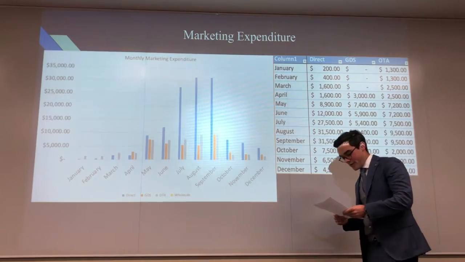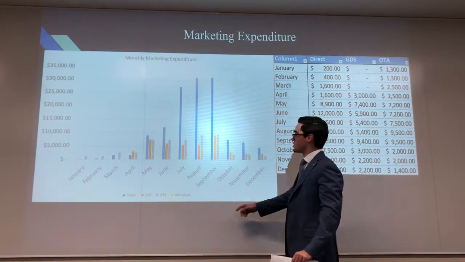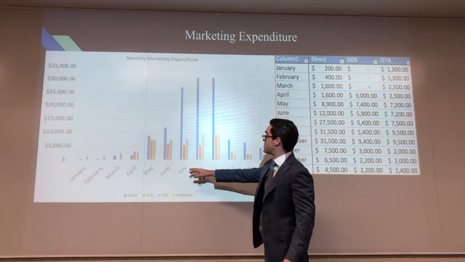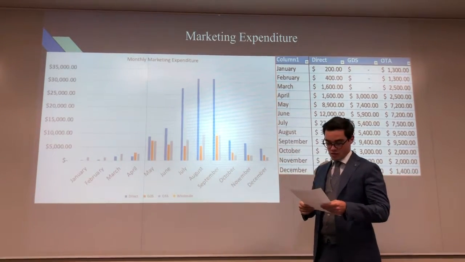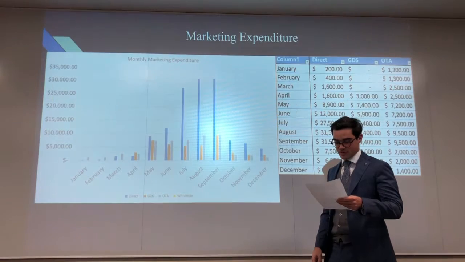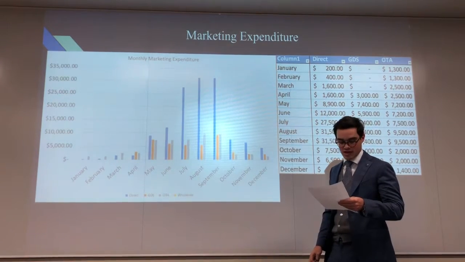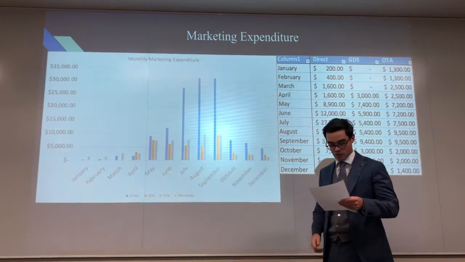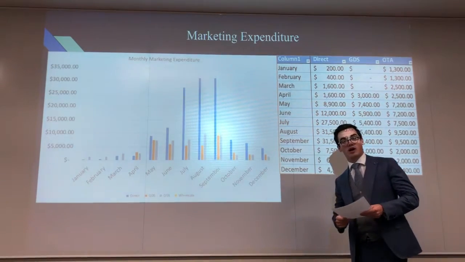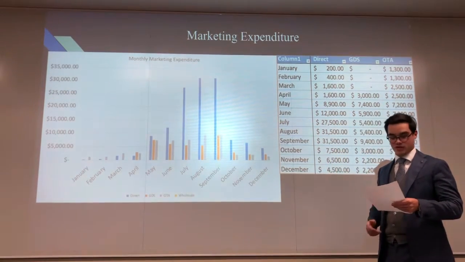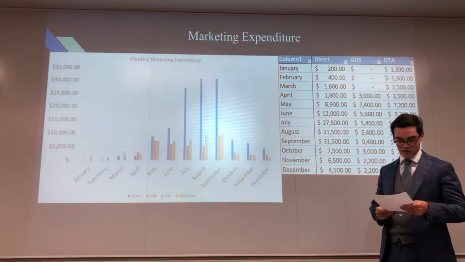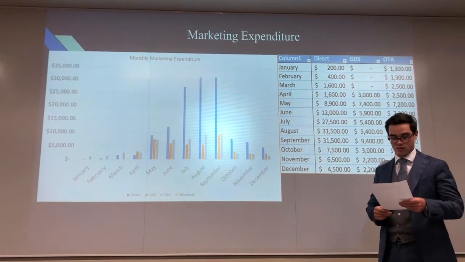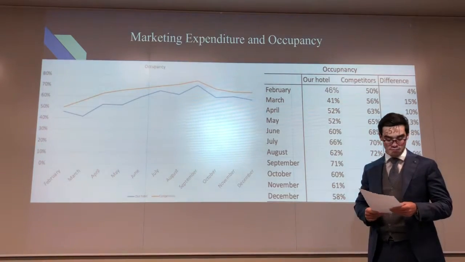In this graph, there is a clear increase in overall expenditure starting from May, especially during the months of July, August, and September. The direct channel was so drastically raised because that was when we added the hotel website, and it was the main channel we wanted to push our bookings through due to higher demand periods. The vast increase can be justified by the growth in demand during Q3, which vastly increased our revenue, and it was our spending power on marketing.